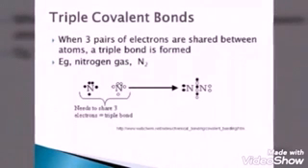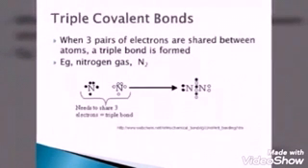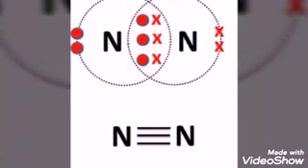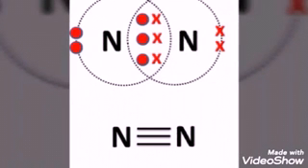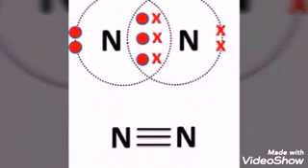If 3 pairs of electrons are shared, then the bond formed is a triple bond. Nitrogen with atomic number 7 has 5 valence electrons. It requires 3 more electrons to become 8, so nitrogen shares 3 electrons mutually and forms the N2 molecule.